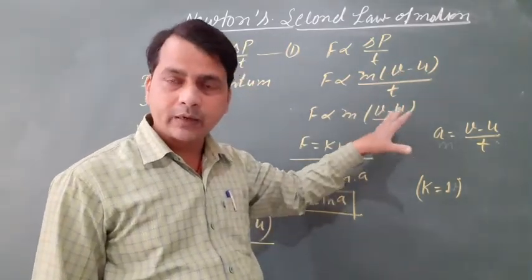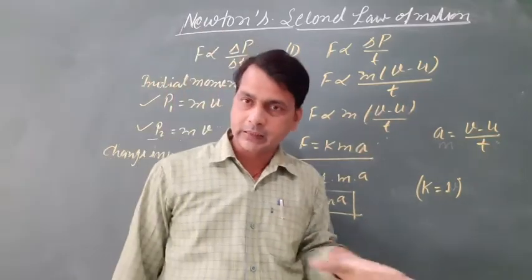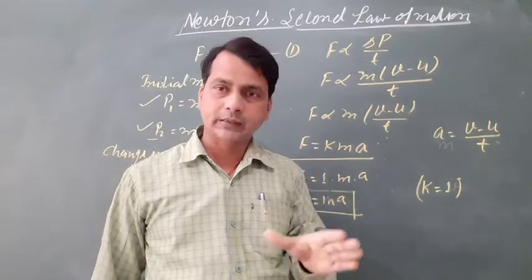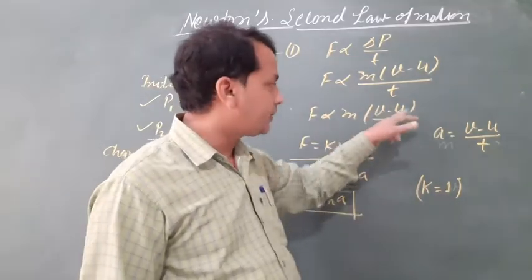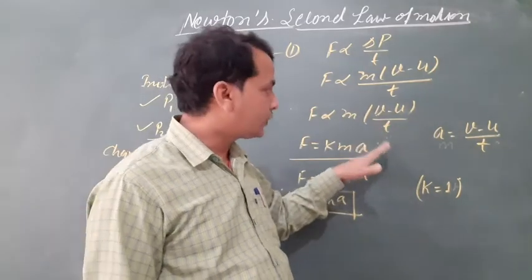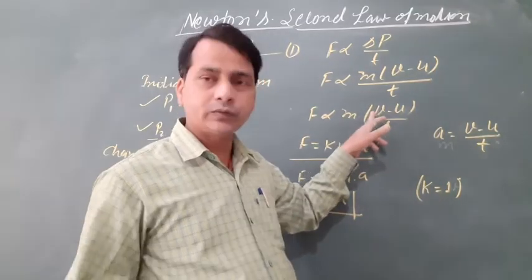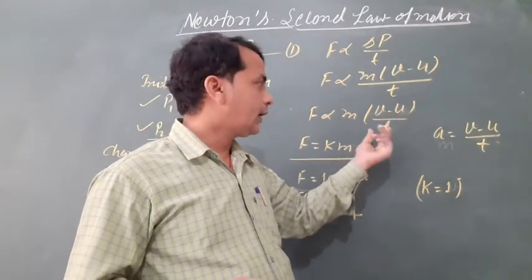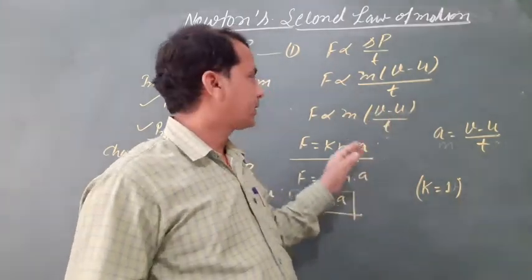According to the definition of acceleration, the rate of change in velocity, final velocity minus initial velocity by time taken, is called acceleration. Here the final velocity is v, the initial velocity is u, and t is time.